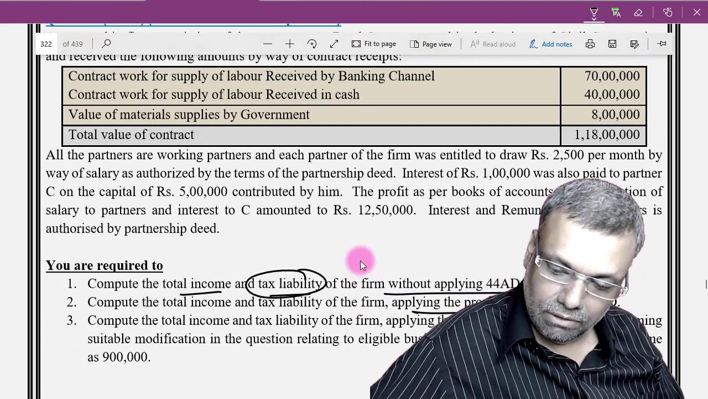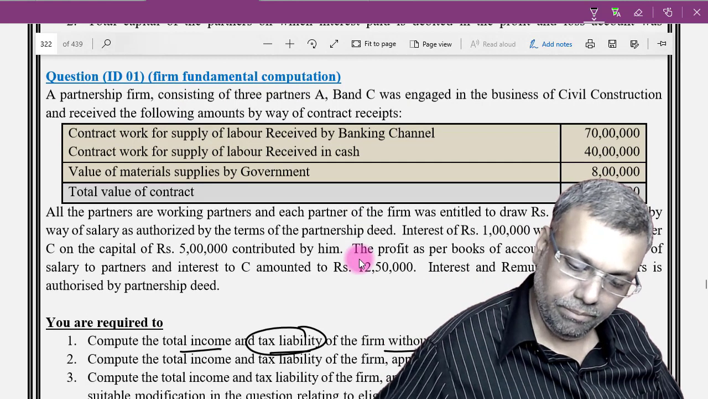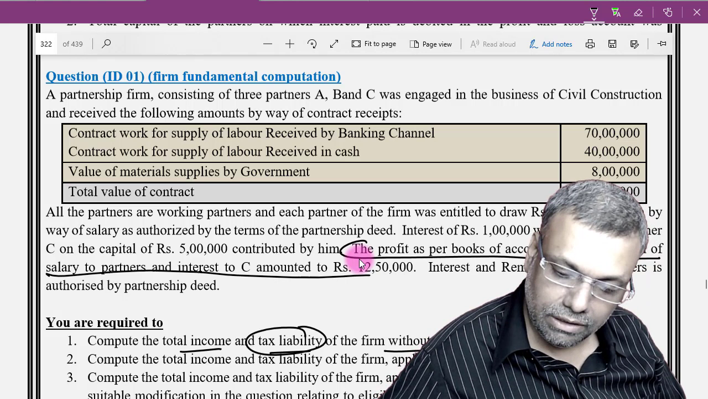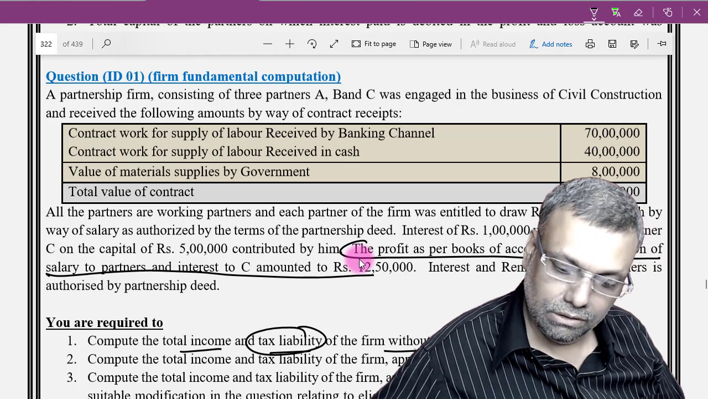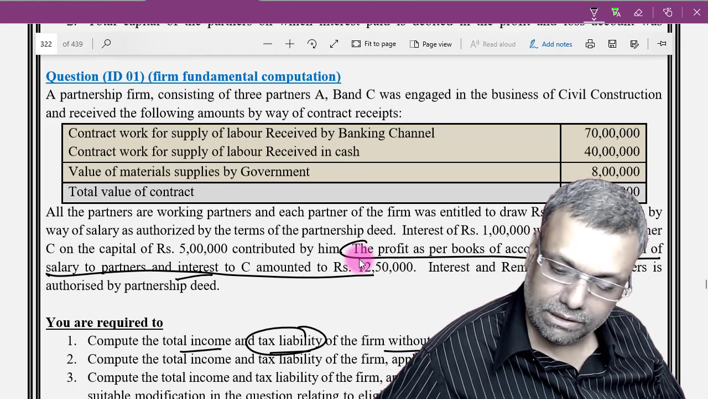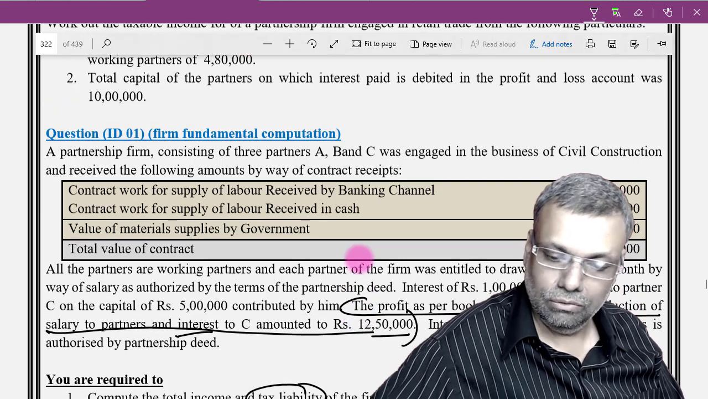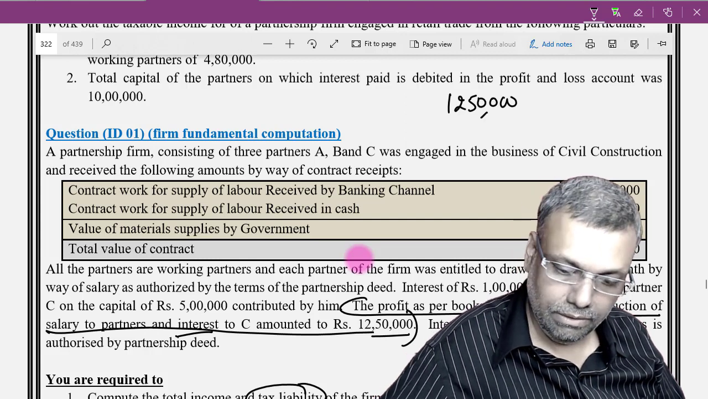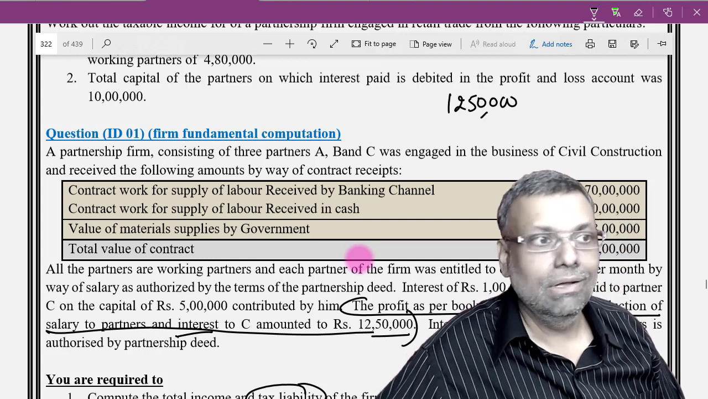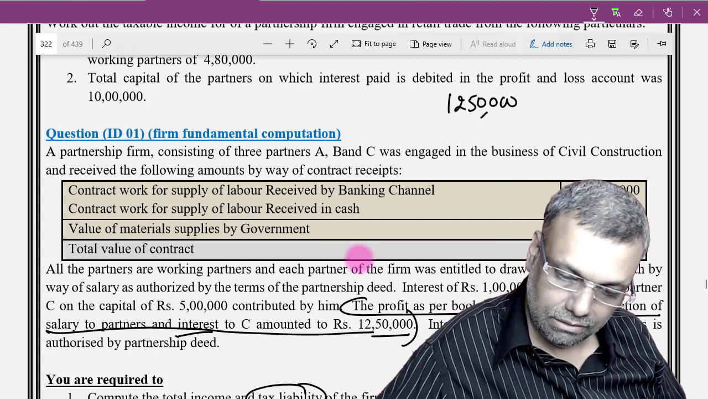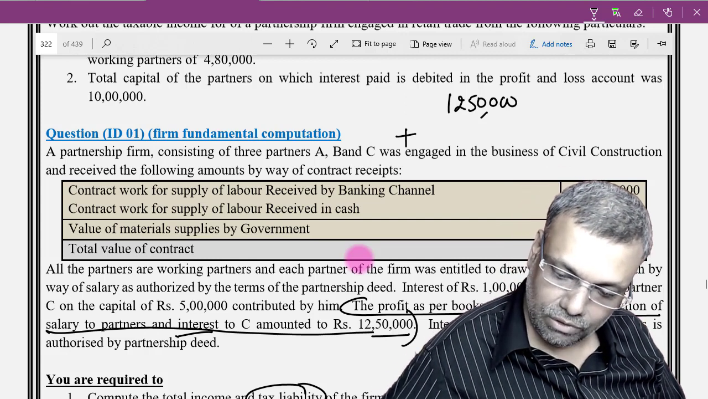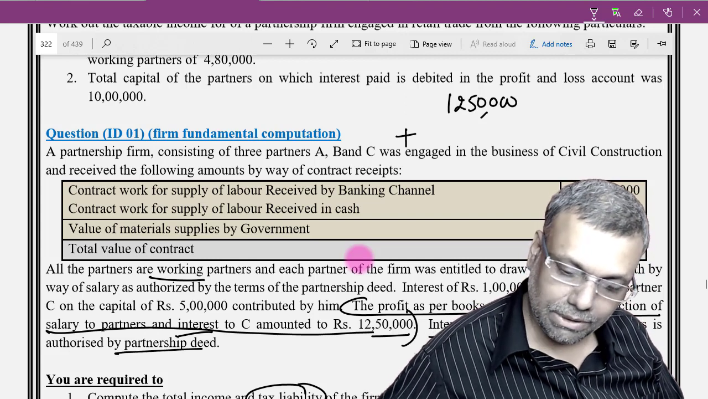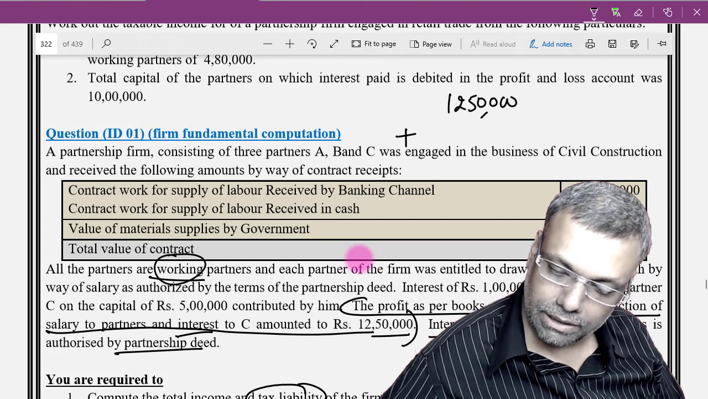Okay, so first of all, without applying 44AD, let's do the computation. The profit as per the books after deduction of salary to partners and interest is 12,50,000. So we start with 12,50,000, because right now I do not have to apply that presumptive taxation. So add the remuneration. Interest and remuneration are also authorized by the partnership deed, but that's okay. They are all working partners.